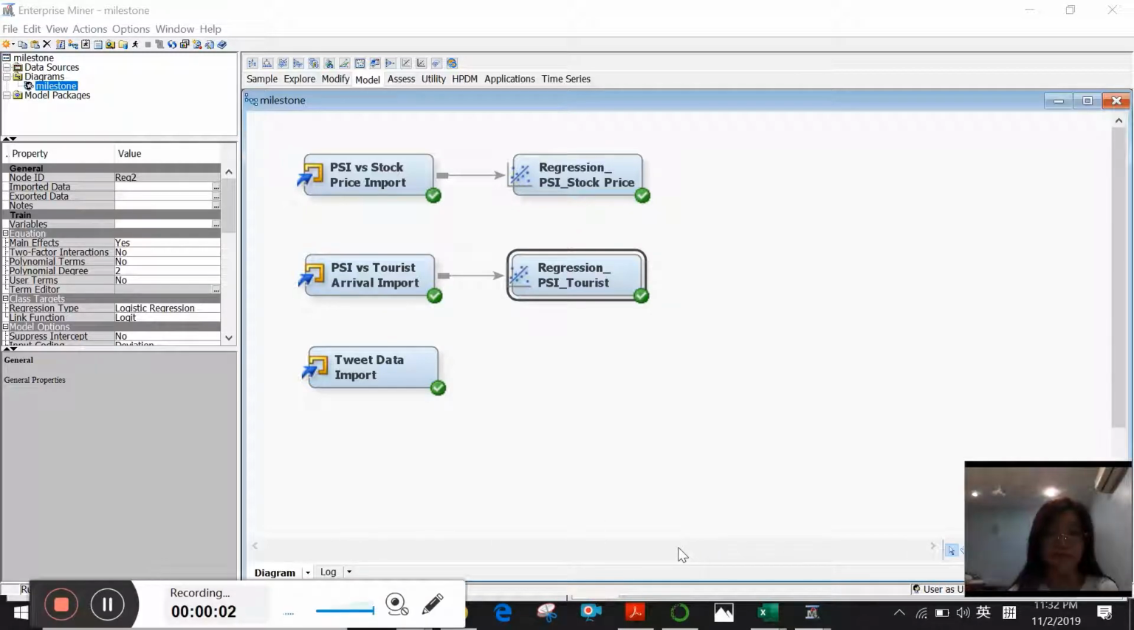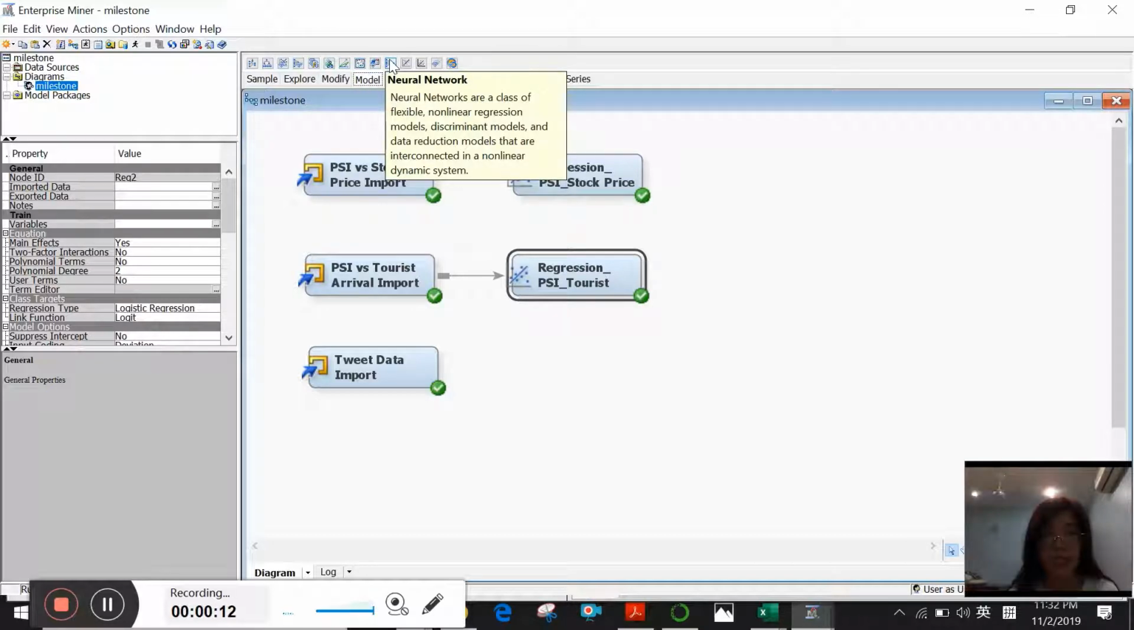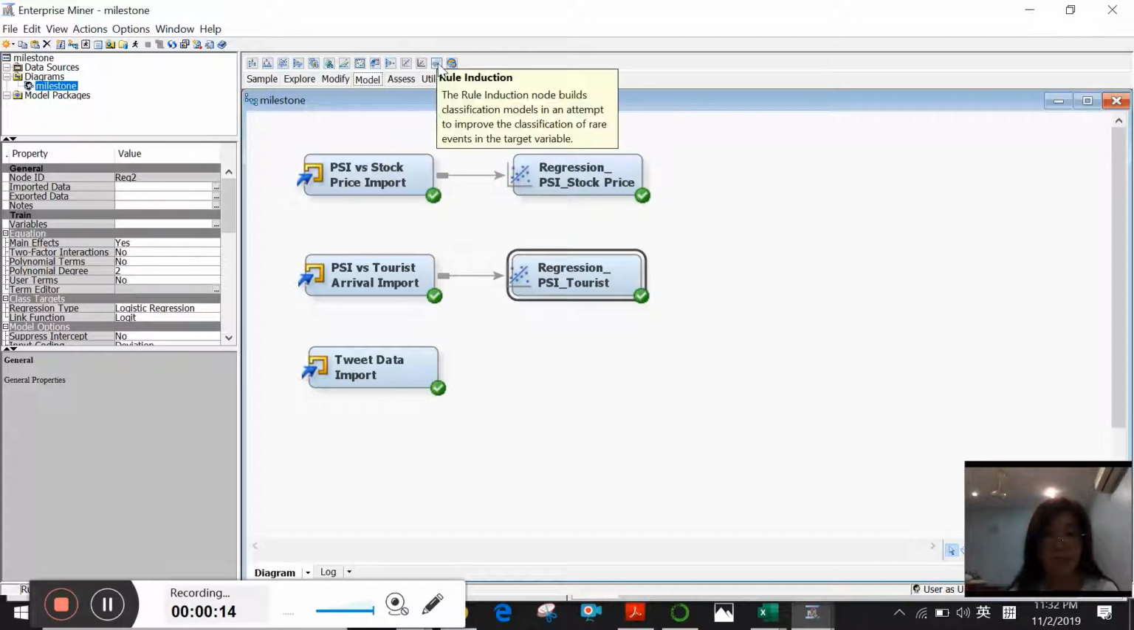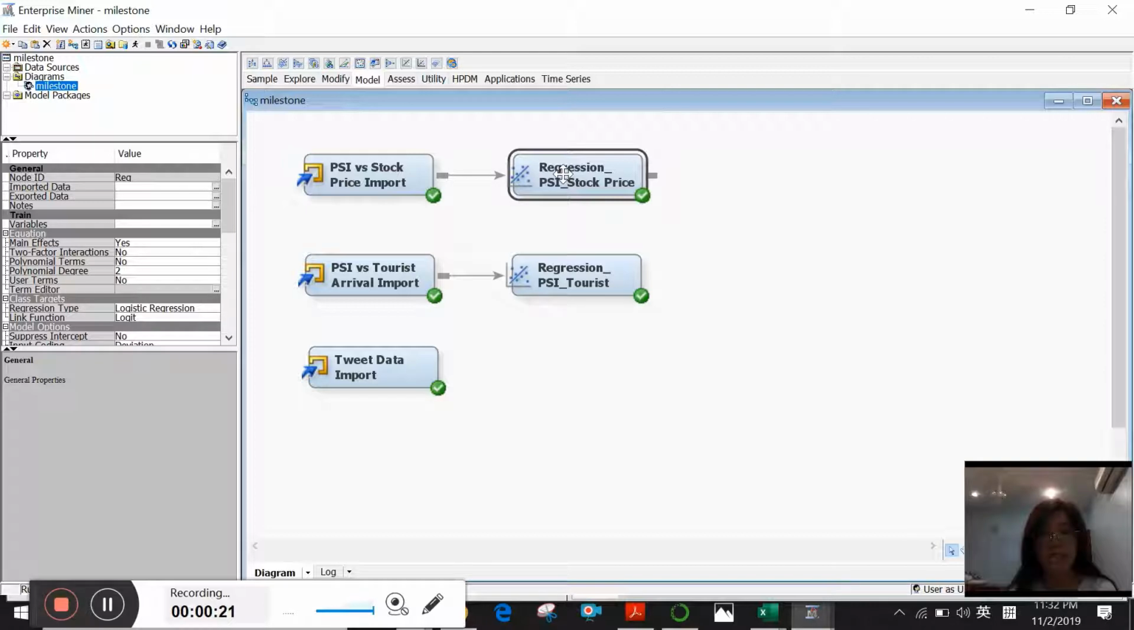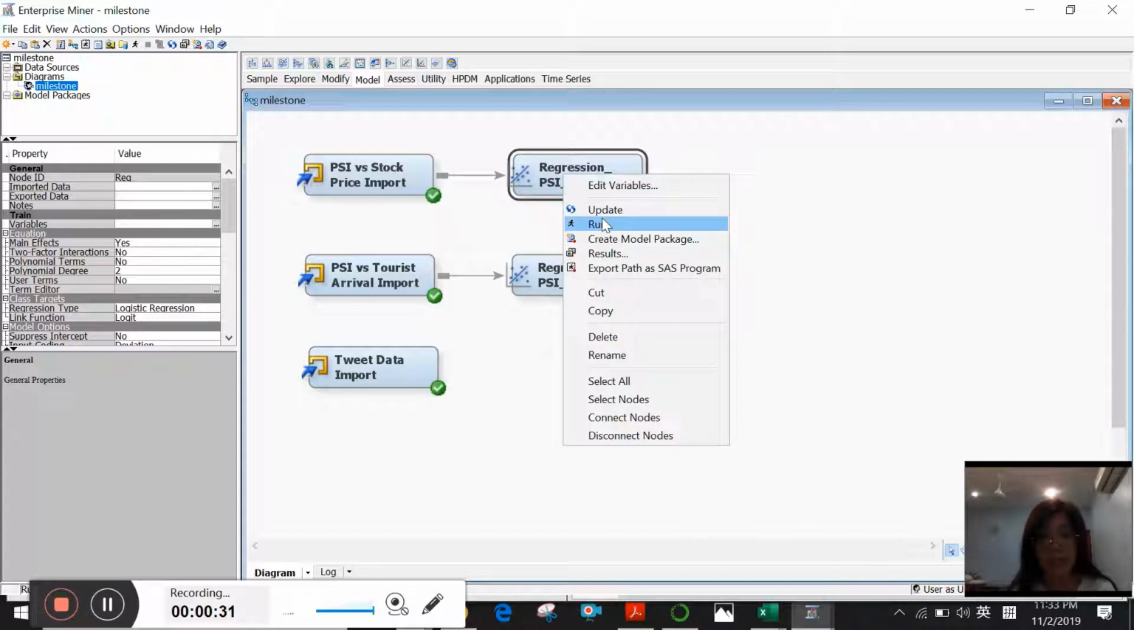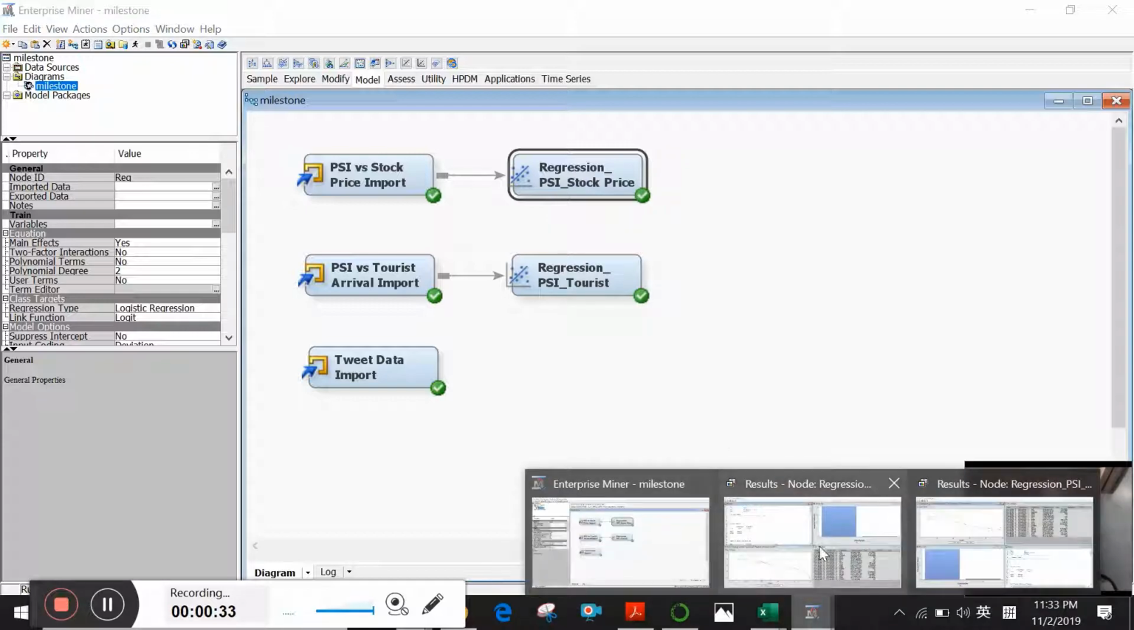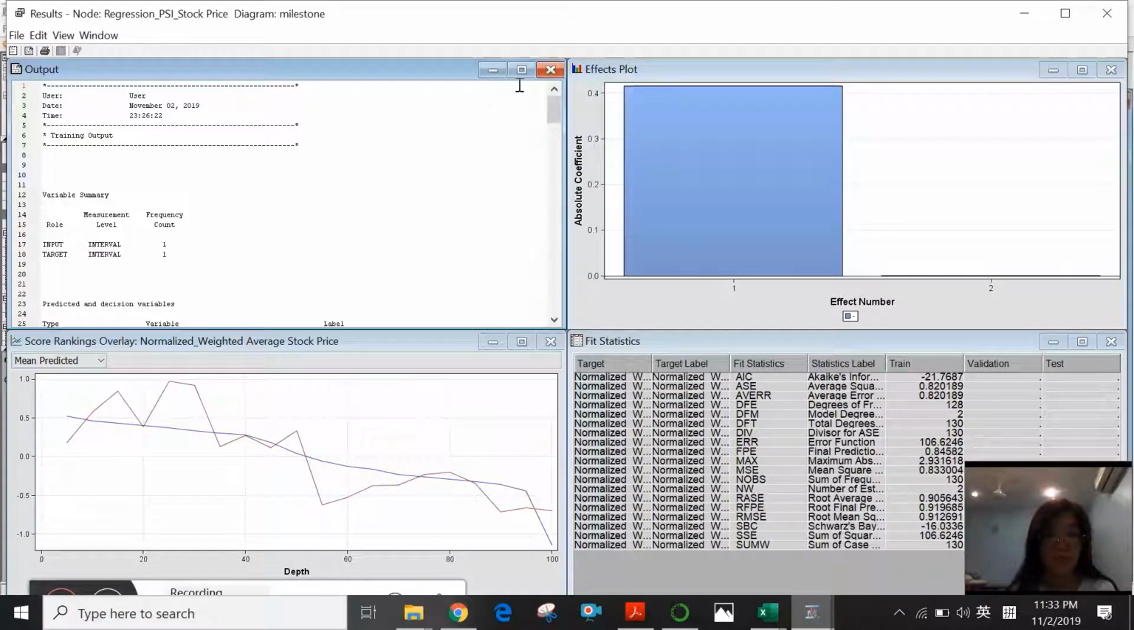Other than data visualization, we can do some regression model on our data using SAS Enterprise Miner. How we do it is we come to model, there are different models here. So I'm doing a regression model. You find the regression model here, and then we put it in the diagram here. Then I would like to see the relationship between my PSI data and stock price, and also the relationship between PSI data and tourist arrival data. So I click run, and I will get a result something like this. You can see the output here.